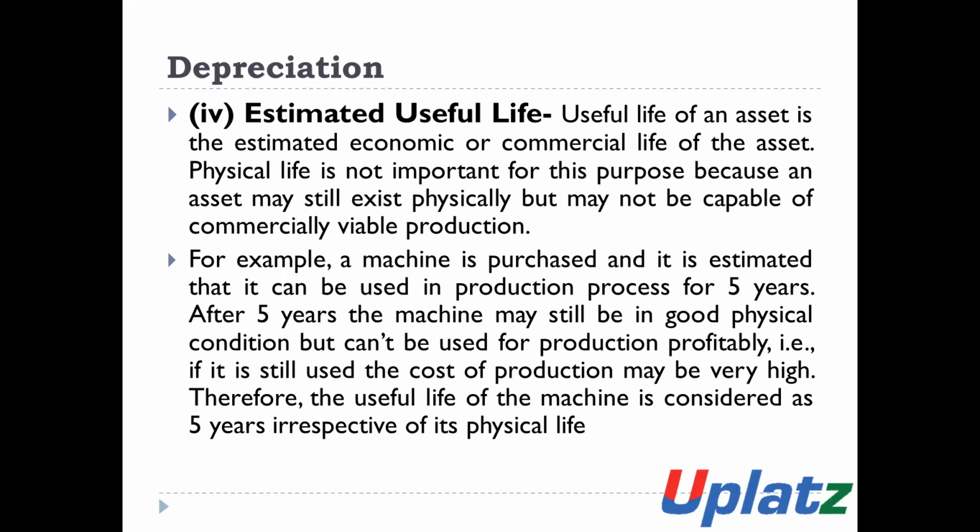Therefore, the useful life of the asset is considered as 5 years, irrespective of physical life. We will not consider physical life; we will consider the commercial life of the assets for the purpose of depreciation.